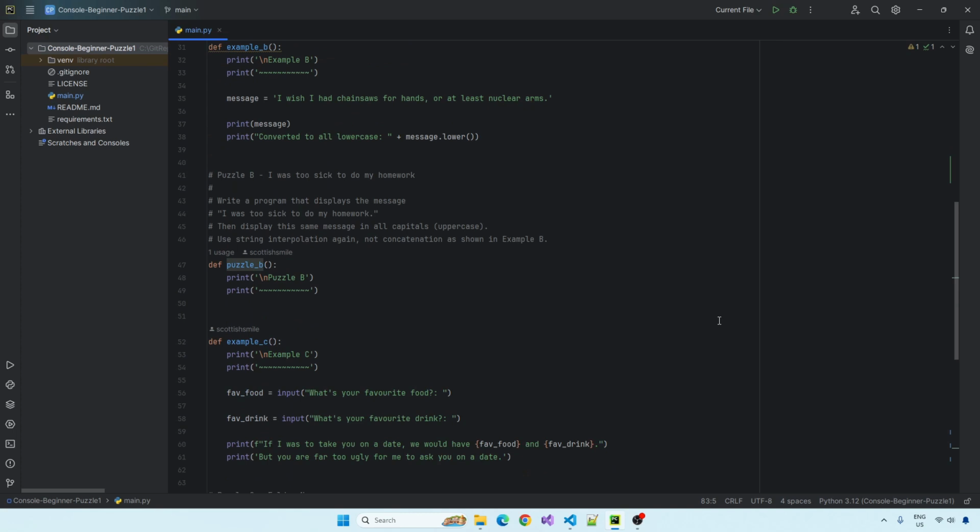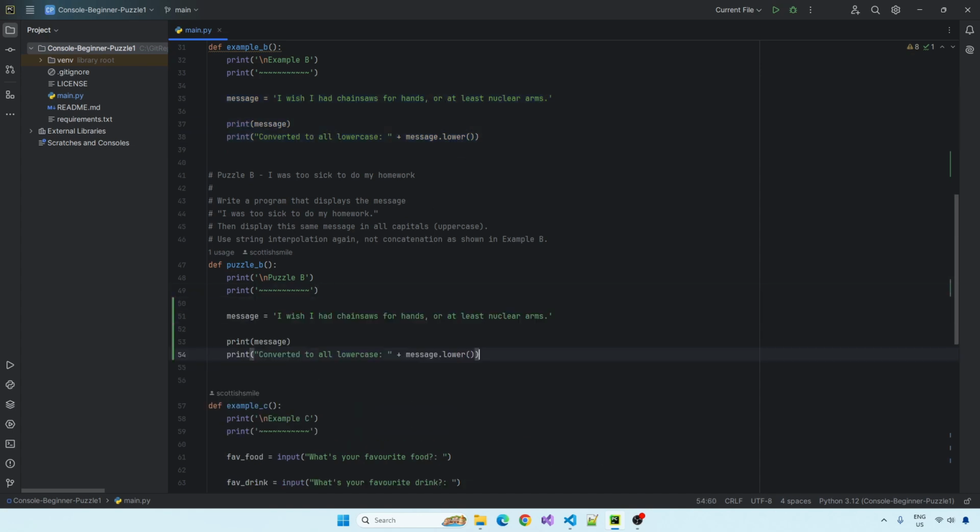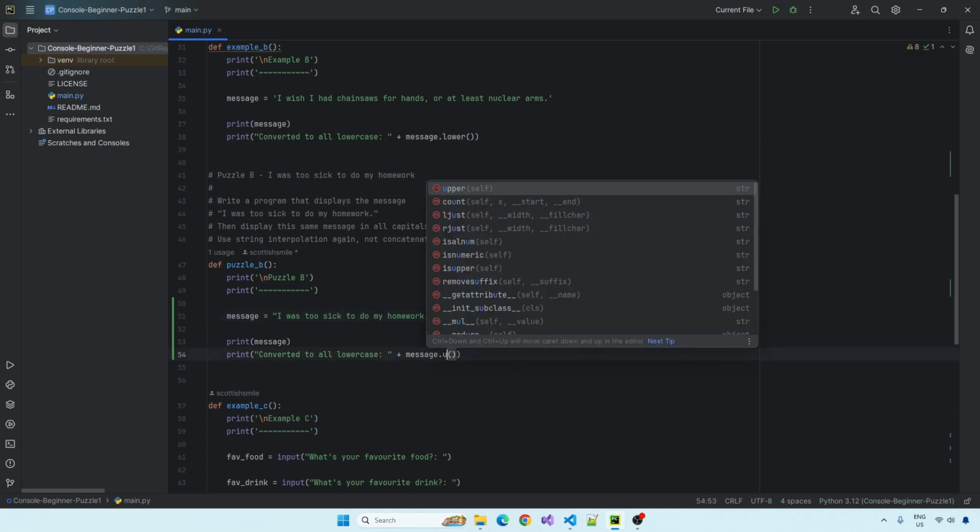Puzzle B, I was too sick to do my homework. Write a program that displays the message I was too sick to do my homework, then display the same message in all capitals, uppercase. Use string interpolation again. Okay, so this is going to be very similar to this, right? I'm actually just going to copy and paste this and then edit it. You're going to be very good at copying and pasting if you become a professional developer. So the message variable is going to copy and paste what we want the message to be. Get it in there. And then to change this to all uppercase, you can actually just use upper.